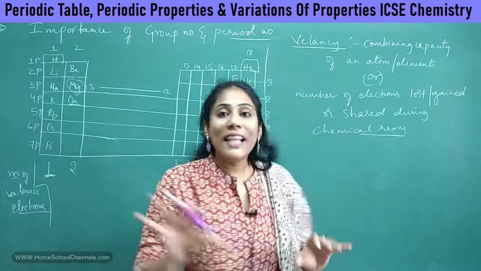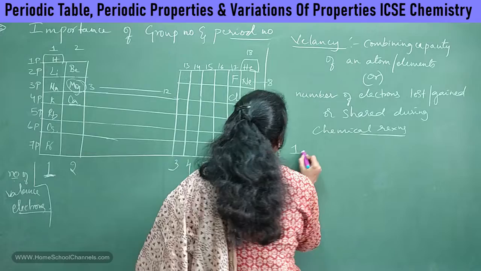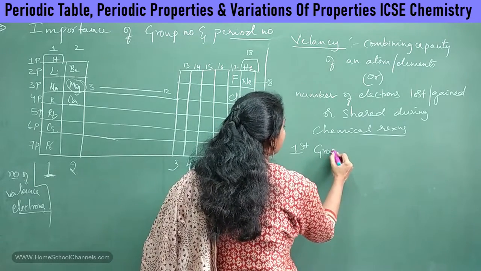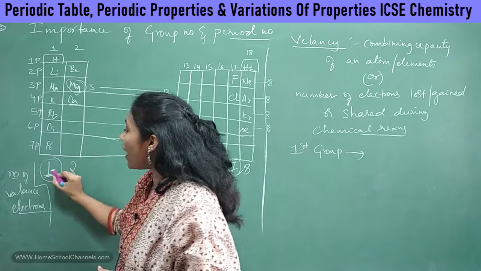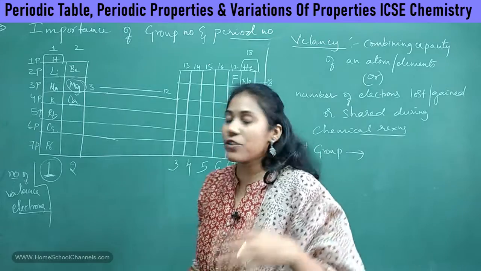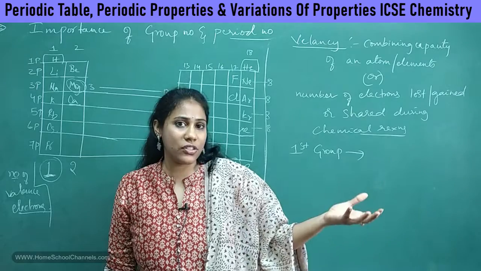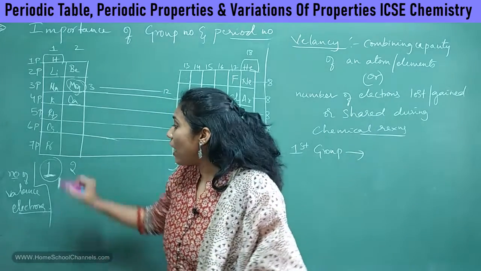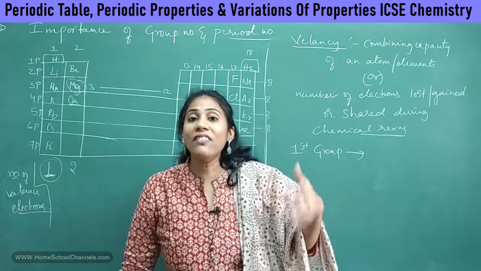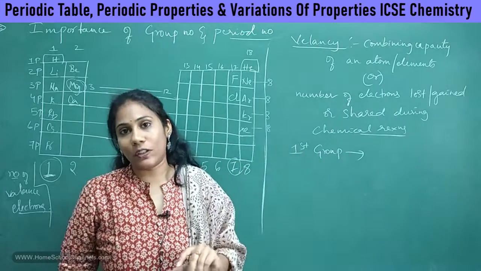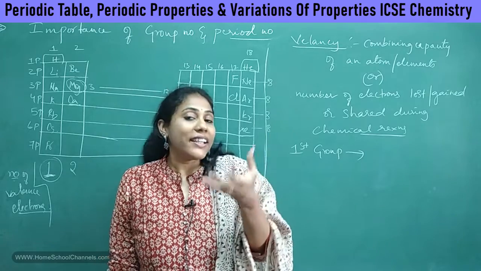Okay, so now let us discuss valency group wise. Coming to the first group elements. Okay, let me talk about the first group elements. All our first group elements have 1 electron in the last shell. Usually the electrons which are present in the last shell are lost, or shared. So how many electrons are there in the last shell? 1, right? So these elements have a capacity of losing that 1 electron. If they lose 1 electron, they will have that 8 electron thing in the last shell.